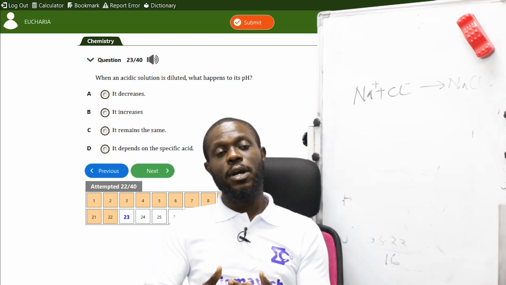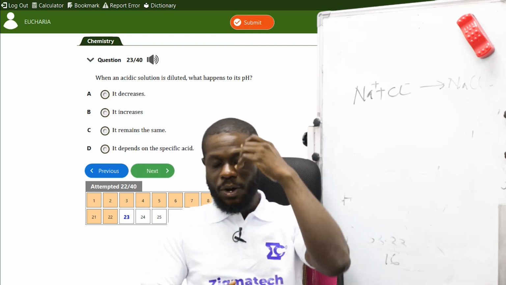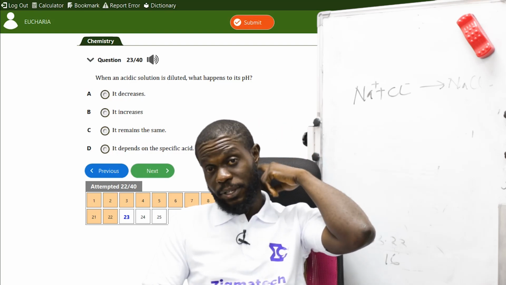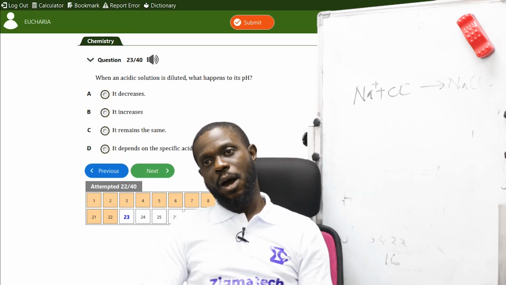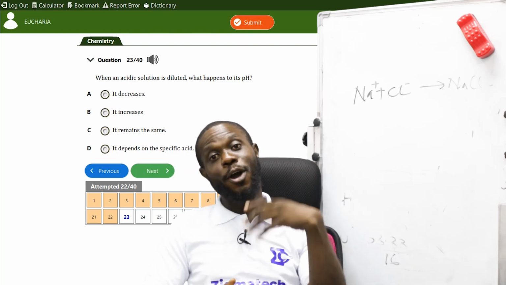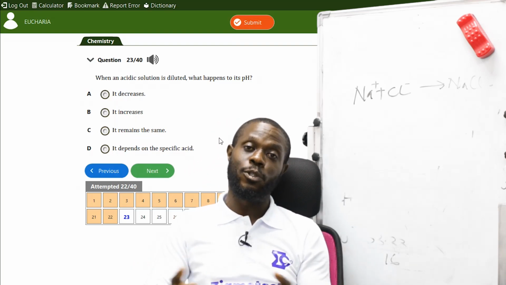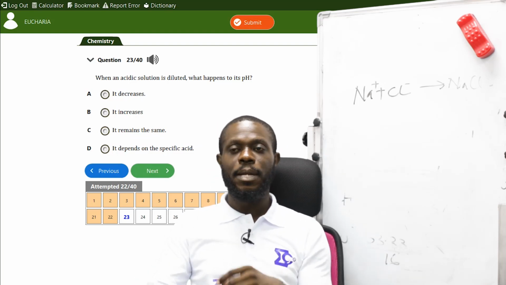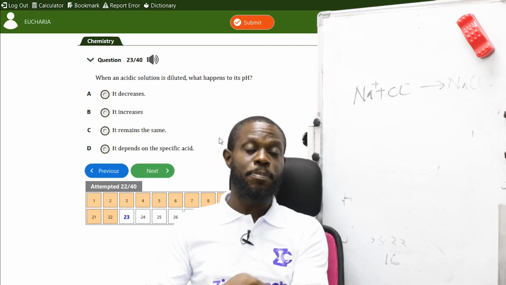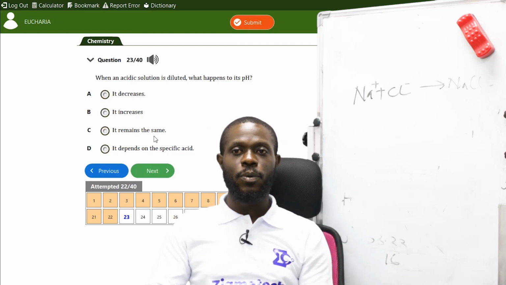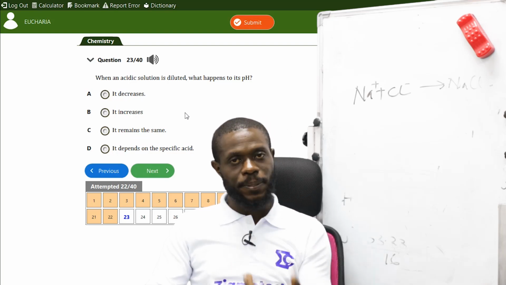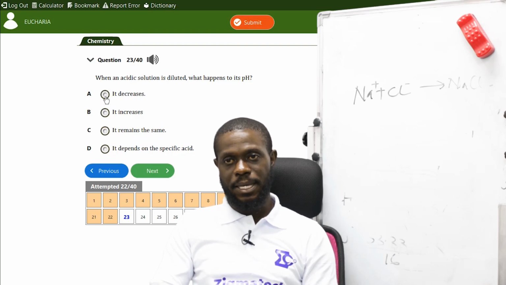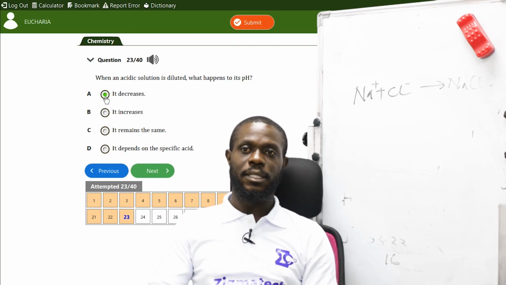Orange juice is acidic. Orange has an acid called ascorbic acid, that's vitamin C. Now, when I pour water into the orange juice, you see that the orange will not be as sweet again. That means the strength of the orange has decreased. So the pH, the potential of hydrogen, the strength of the hydrogen, will definitely decrease, because every diluted substance decreases the efficiency of that substance. So the correct answer is A. It decreases.